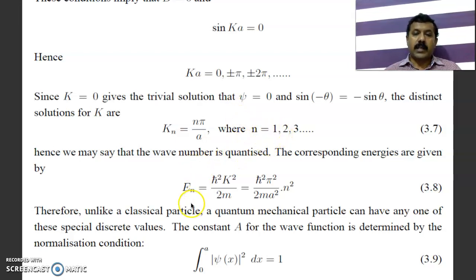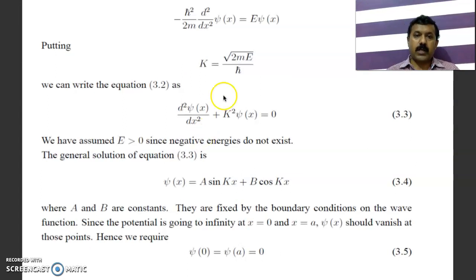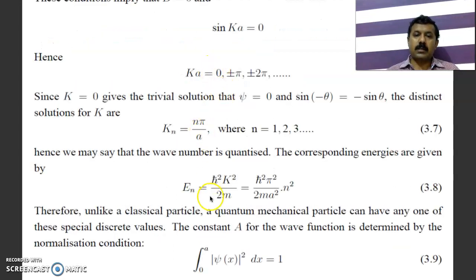The corresponding energy is given by this formula, and since we have already defined k, k is equal to square root of 2mE divided by h cross. If you substitute the value for k, then you get En is equal to h cross square pi square divided by 8ma square into n square. That also depends on n, because all the others are constants.